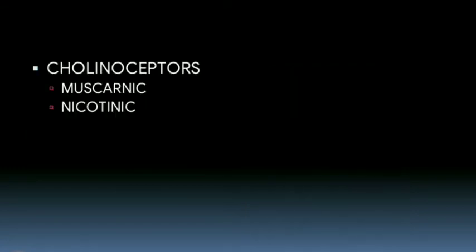Let's see the cholinoceptors. The receptors present on the postsynaptic effector cells are called cholinoceptors. They are of two types. The two classes of receptors for acetylcholine are muscarinic and nicotinic. The muscarinic receptor is a G protein coupled receptor, while the nicotinic receptor is a ligand gated cation channel.